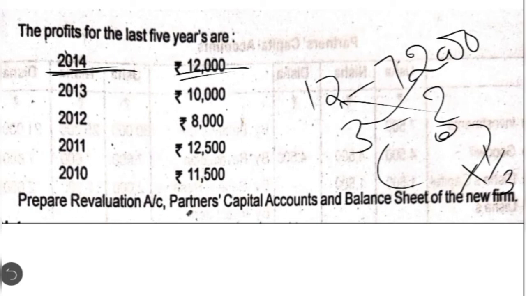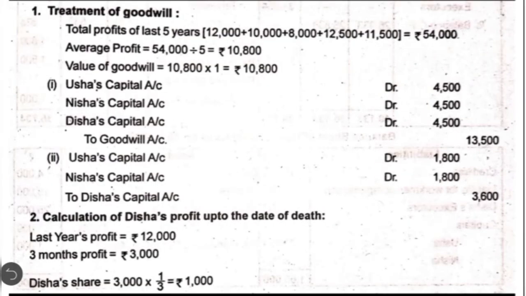We are going to first show all the working notes. Coming to the first working note, that is relating to treatment of goodwill. The first entry will be passed for writing off the existing goodwill. All partners' capital accounts debit to goodwill account. The amount of 13,500 given in the balance sheet is written off in 1:1:1 ratio.